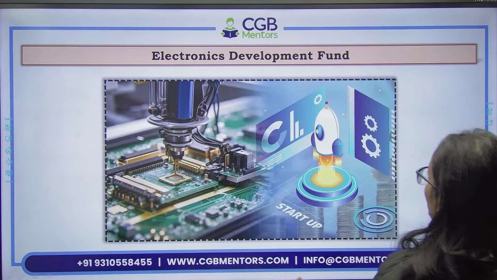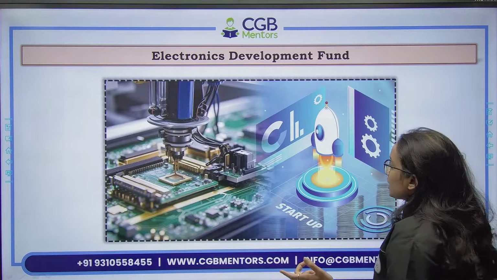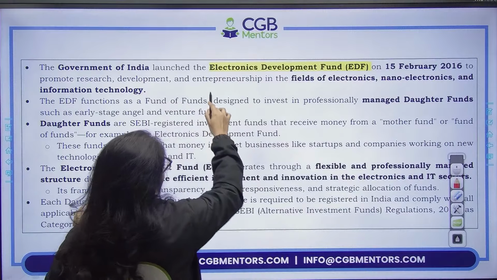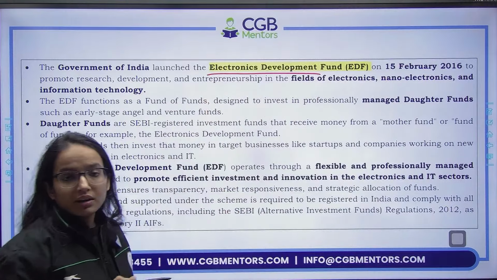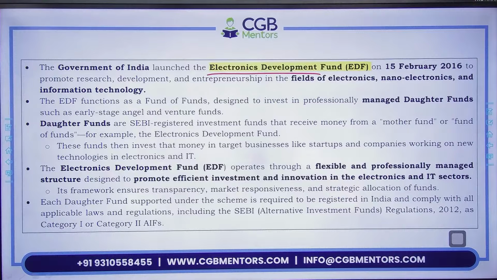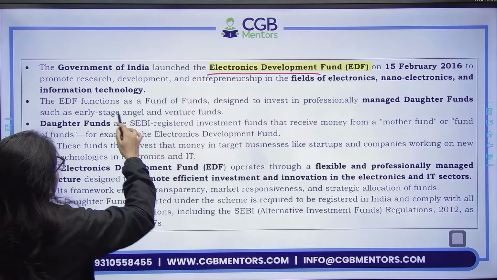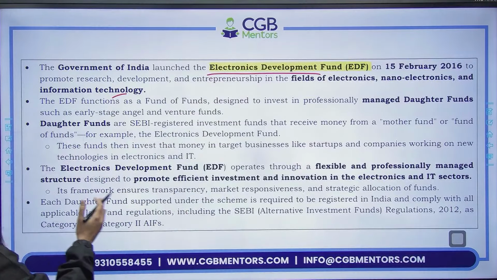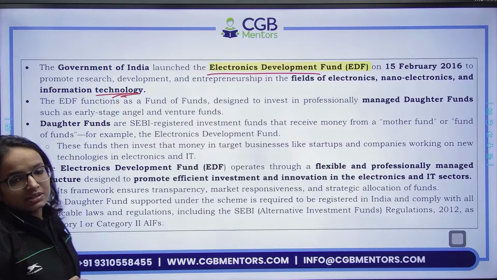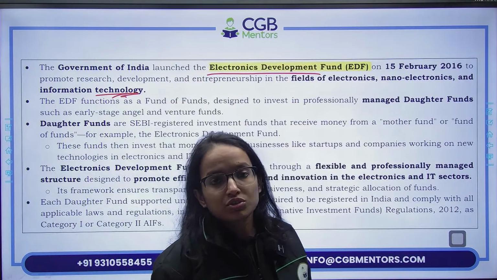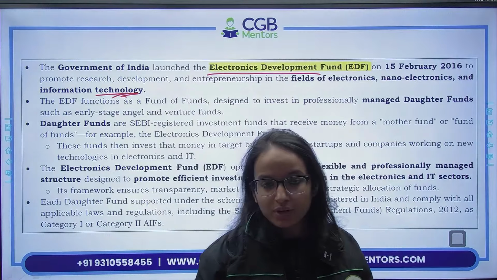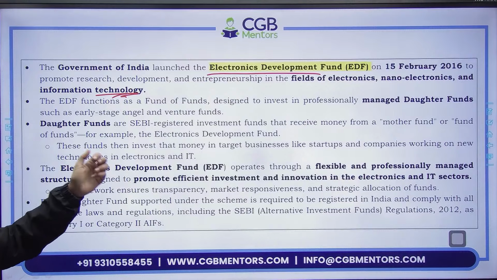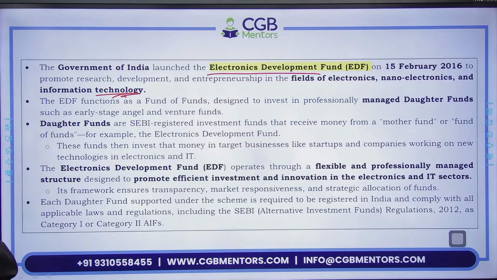After that we have Electronics Development Fund, very, very important. The Government of India has launched a dedicated fund, Electronics Development Fund, on 15th of February 2016 to promote research and development into electronics, nano electronics and information technology. So purpose क्या है? First of all, the purpose is to ensure that we bring more R&D into electronics technology, nano electronics and information technology. Okay.